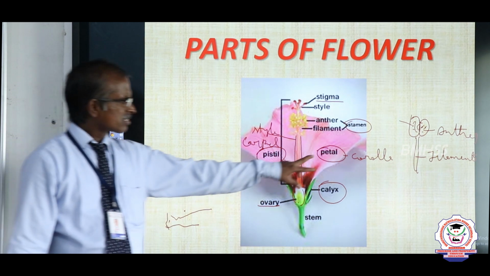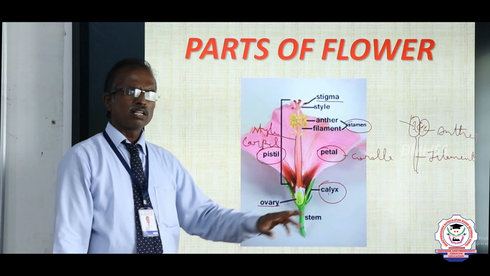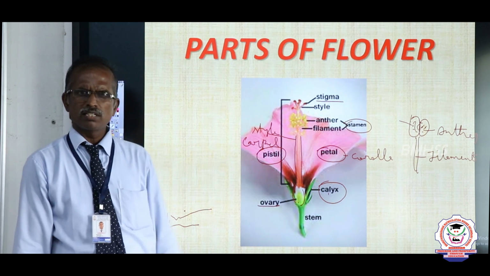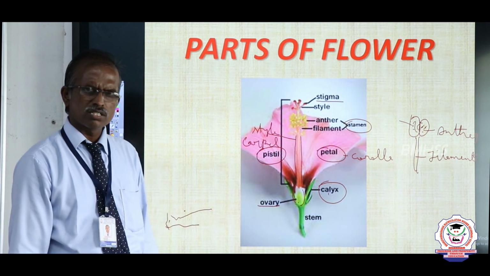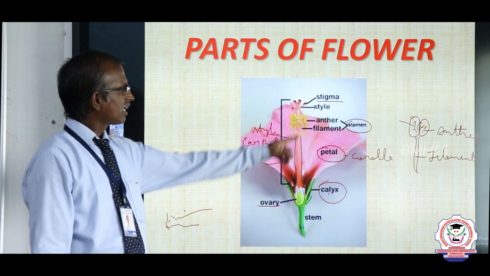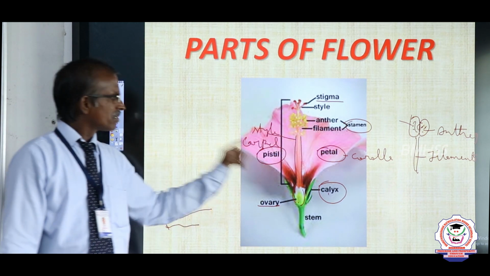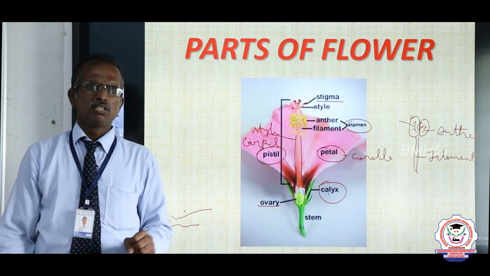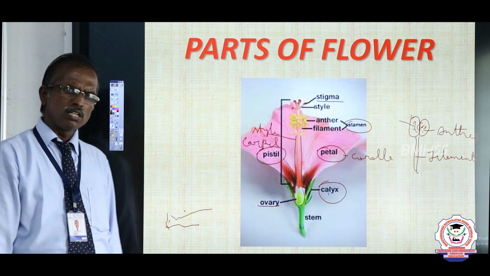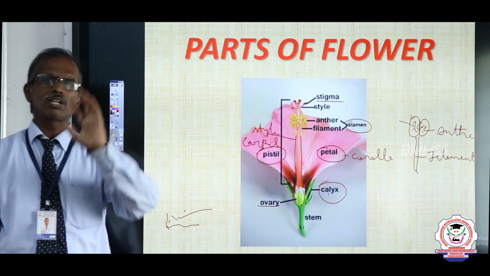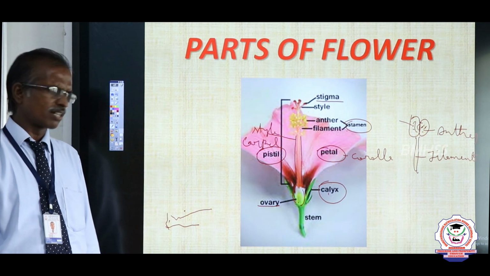The first two whorls, calyx and corolla, do not help in the reproductive function. They are known as non-essential whorls. The remaining stamen and pistil help in the reproductive function, that is why they are called essential whorls of the flower.